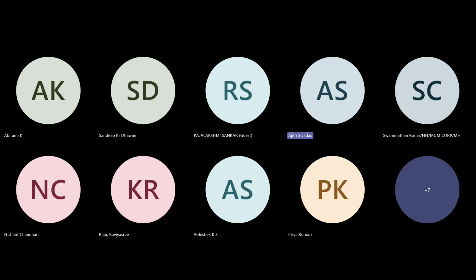Any doubts regarding 193, 194A or anything regarding 206AB, 206CCA, 206AA, you may ask. We have 20 minutes more. You may feel free to ask any questions related to TDS also. Now the floor is open to you all.